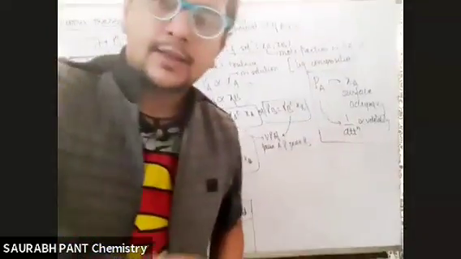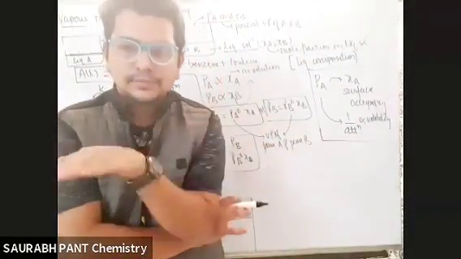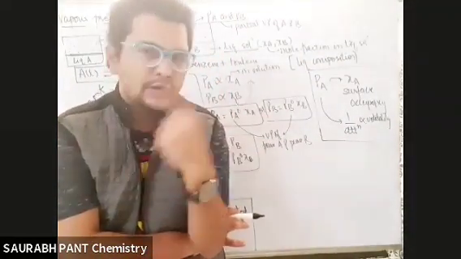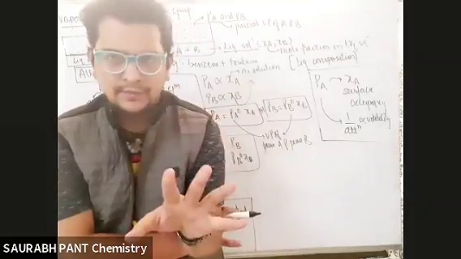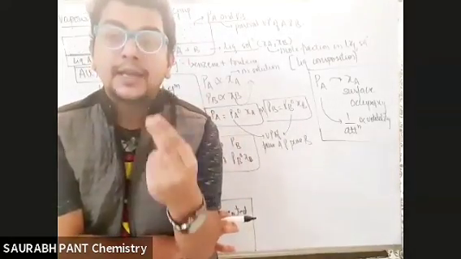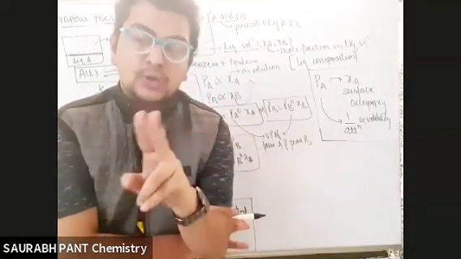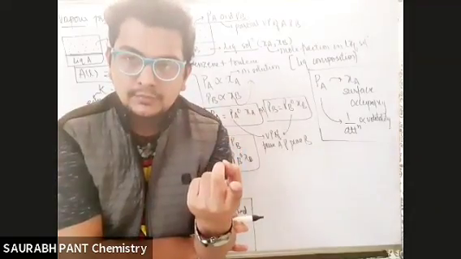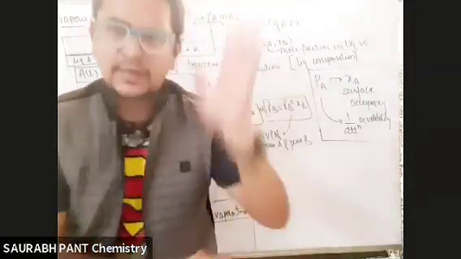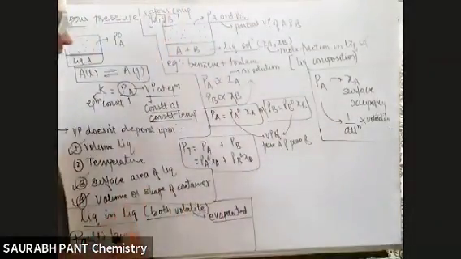If A is more in the mixture, more evaporation of A will occur. Already we have done. And second thing, if A is more volatile, then also A will be more in the vapor. Done. So फटाफट write one note.